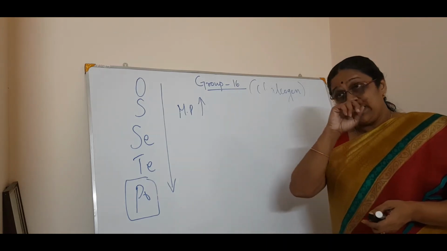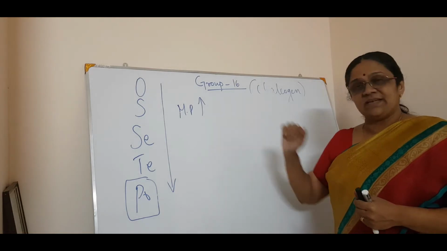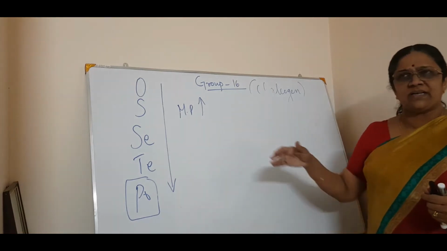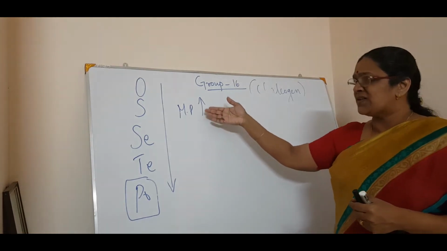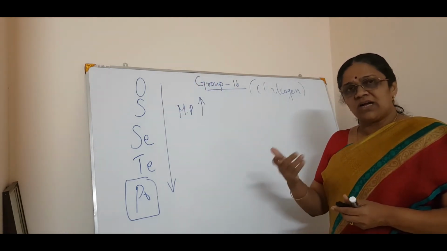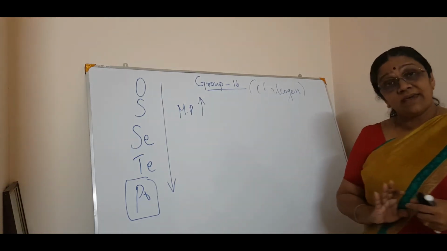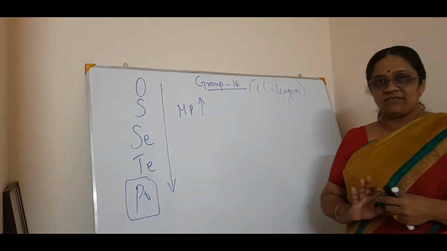Okay. Now, we will go through the chemical properties of these elements. These are all the physical properties. Just, you know, oxygen is a gas, isn't it? And oxygen is diatomic in molecule. They all come under the physical properties. Okay. Now, we will see the chemical properties of oxygen.